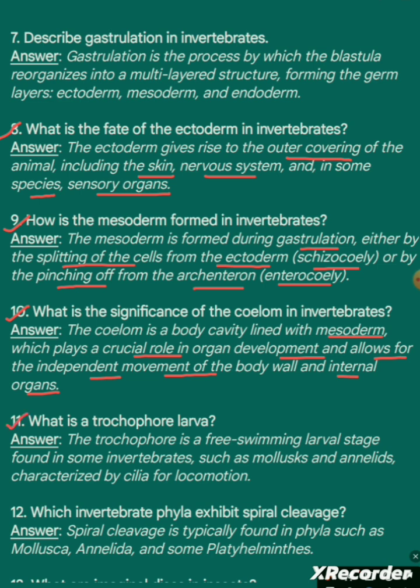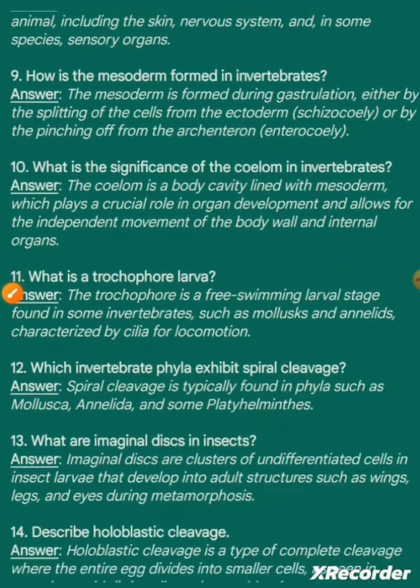Question 11. What is a trochophore larva? Answer. The trochophore larva is a free-swimming larval stage found in some invertebrates such as mollusks and annelids, characterized by cilia for locomotion.